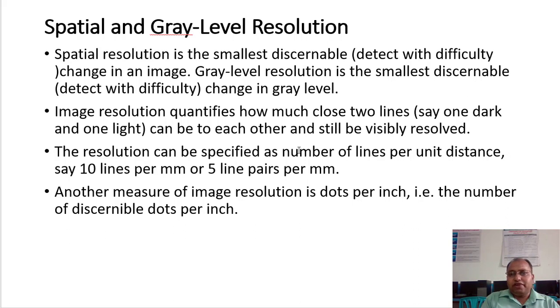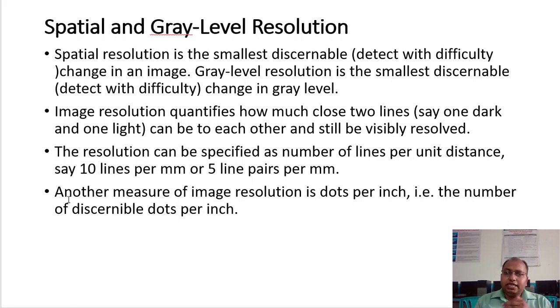The resolution can be specified as the number of lines per unit distance, right? So resolution can be specified in terms of the number of lines present in a particular distance. We can say, let us say, 10 lines per mm. Definitely the size of your screen is very small, so 10 lines are there for one single millimeter. Or else we can represent 5 line pairs per mm. That also we can talk about. I have talked about DPI, I think, right?